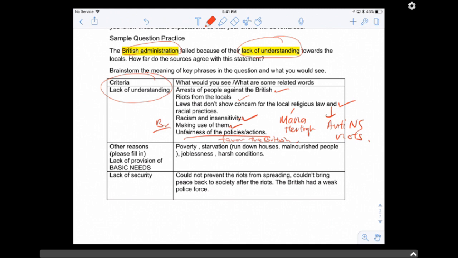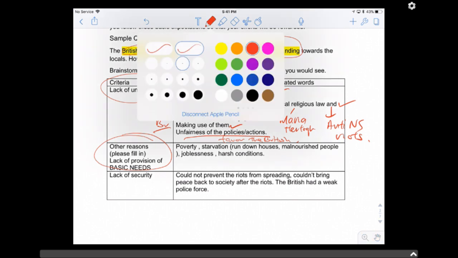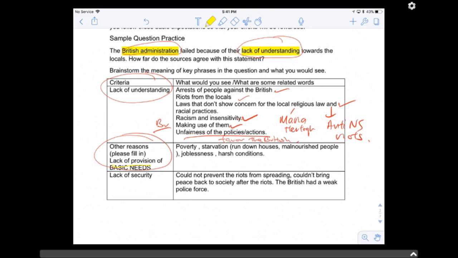So other reasons why the British could have failed, right? Things like lacking of provision of basic needs. When I talk about basic needs, I'm talking about food, all right? Basic needs, I'm talking about poverty, starvation, about housing, about food, right? Not so much about job. Okay, take out the job. Maybe you can take out the job. Okay, harsh conditions. So all these things are basic needs. Food and shelter, right? Basically all comes under this. Food and shelter, basic needs.